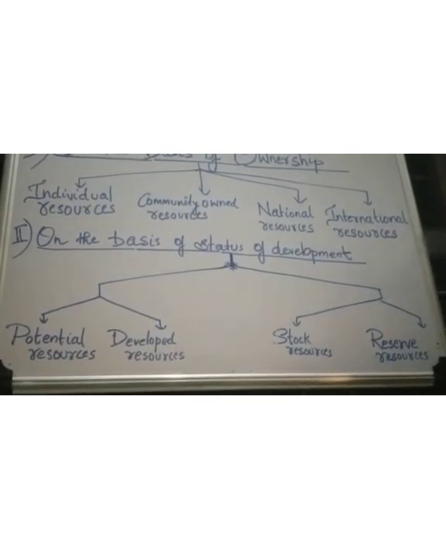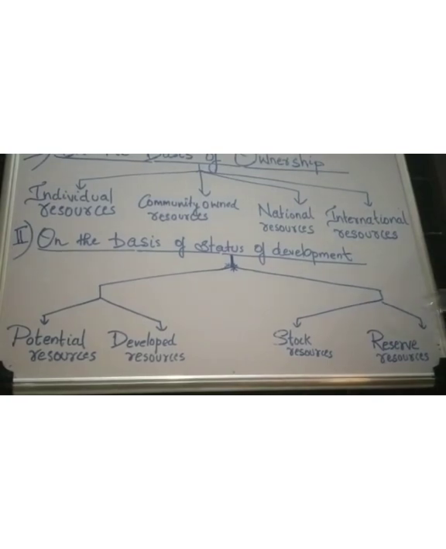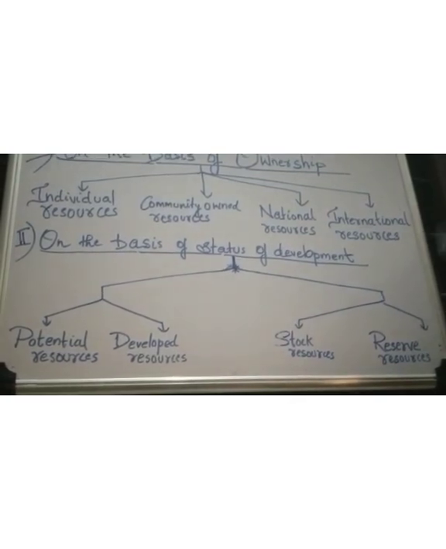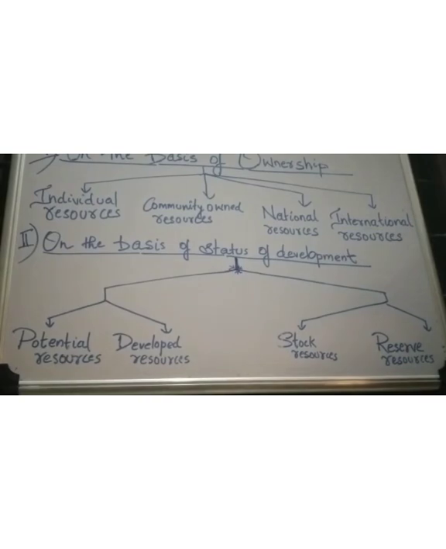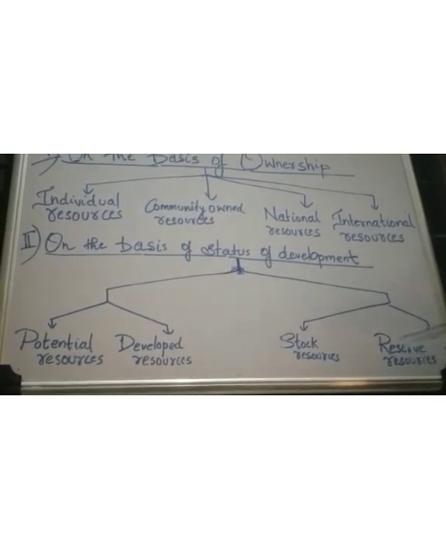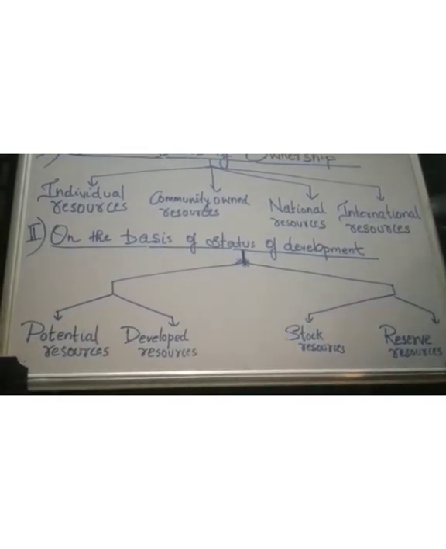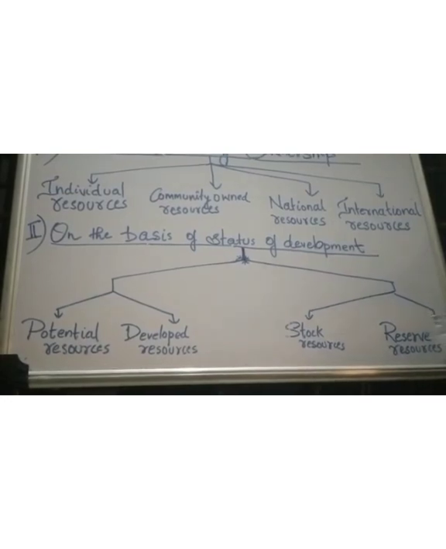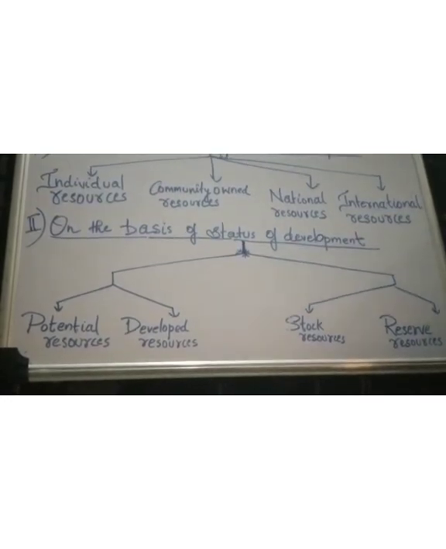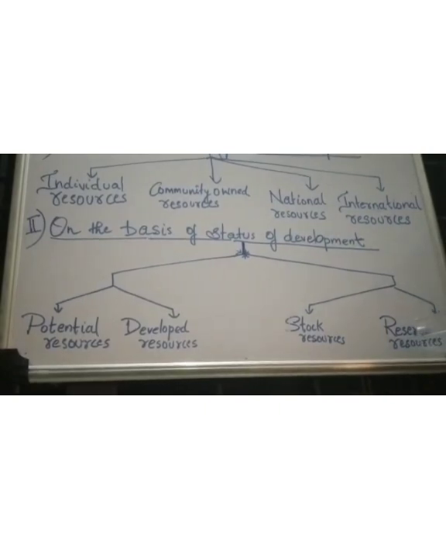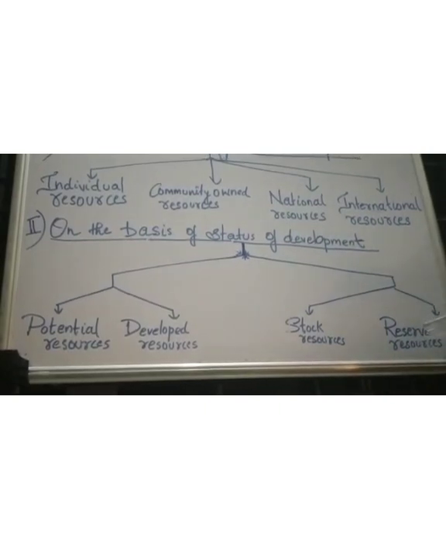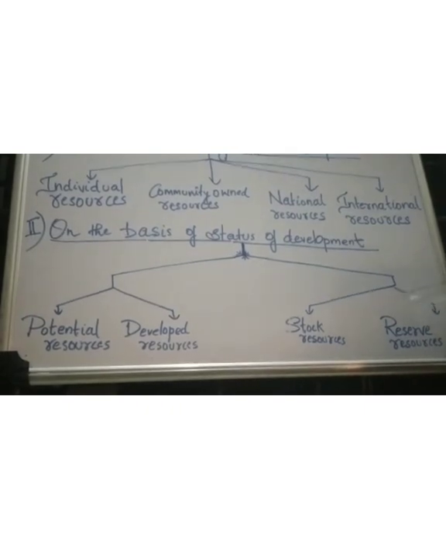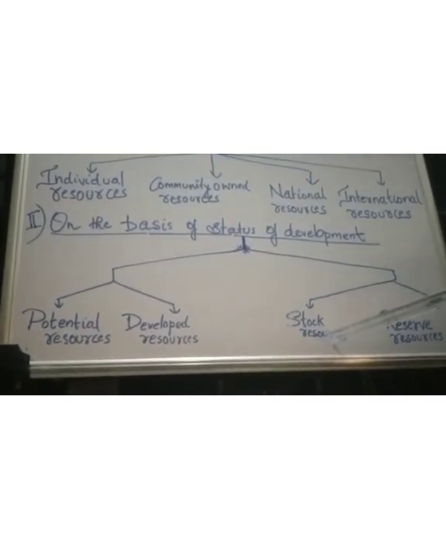For example, the water in the rivers of our country can be used for generating hydroelectricity, but actually we are utilizing only a part of it. Only a particular part of water resources is used for generating hydroelectricity. All the trees in the forests of our country and the water in the water bodies come under reserve resources. Here we know the technology but are not using it because it is kept for the next generation. In the case of stock resources, we do not know the technology.